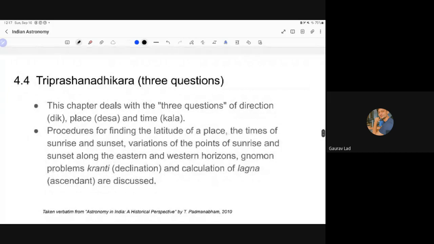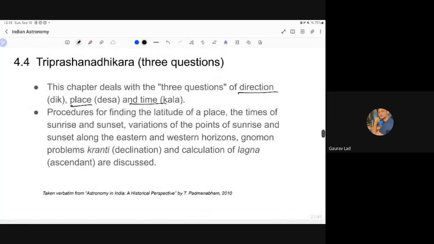And finally, the third chapter, which is there in every Siddhanta, is Triprashna Adhyay, the chapter on 3 questions. So what are these 3 questions about? They are about direction, place, and time. How to know the direction, at what location you're taking the observation, and the time of the observation, or any other things related to these 3 questions.